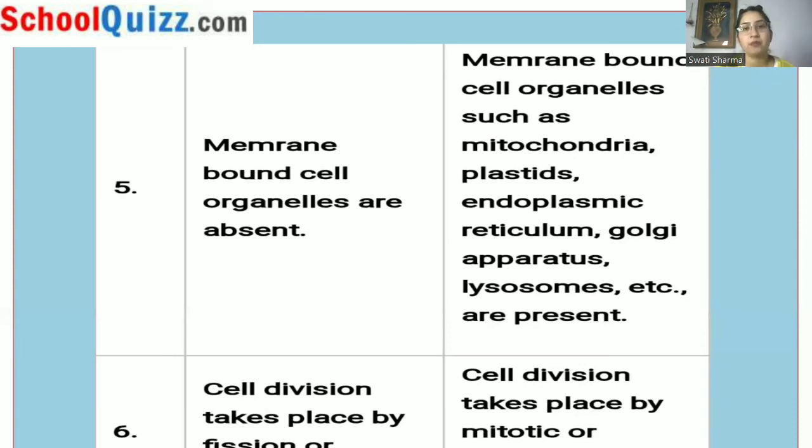In prophase, the condensation of the nuclear material and other things takes place. Then comes the metaphase, in which the chromosomes get arranged at the equatorial plate, and they are attached to the poles with the help of spindle fibers. In anaphase, the two chromatids separate at their centromere and move apart to the opposite poles. After reaching the telophase, the chromosomes have reached their respective poles, and the cell divides into two different cells. This way the process of mitosis takes place.